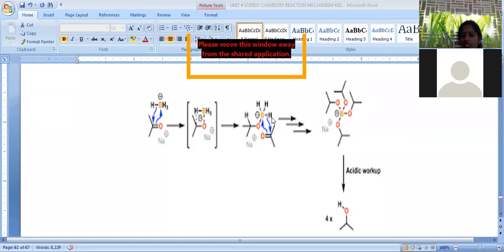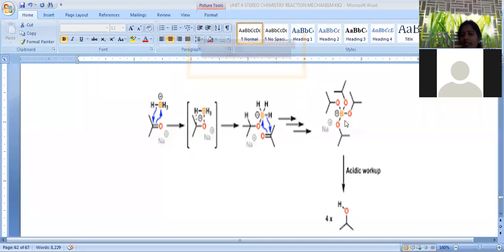All the hydrogens are now bonded to 4 ketonic compounds, so that the boron is now surrounded by 4 ketone moieties and further treated with water, so that we can cleave 4 bonds. 4 bonds are cleaved. That's why 4 moles of these secondary hydroxy compounds are generated.